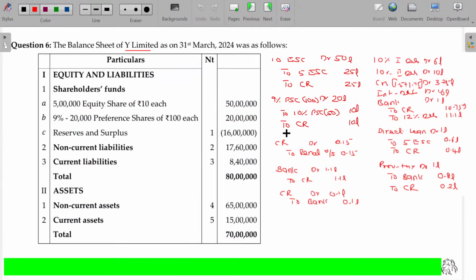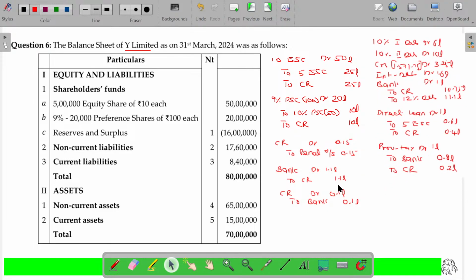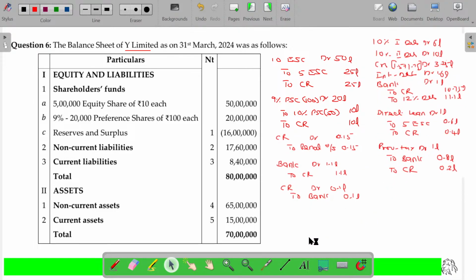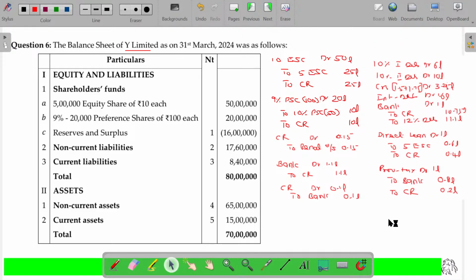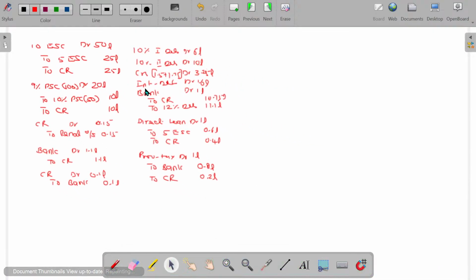Right. Now prepare the CR account. Otherwise, I'll prepare it separately on the other page. I need space, so I'll prepare it on the other page.